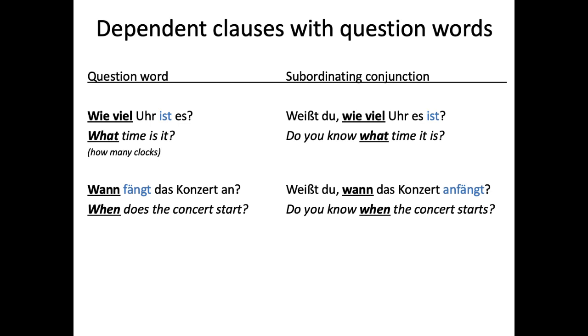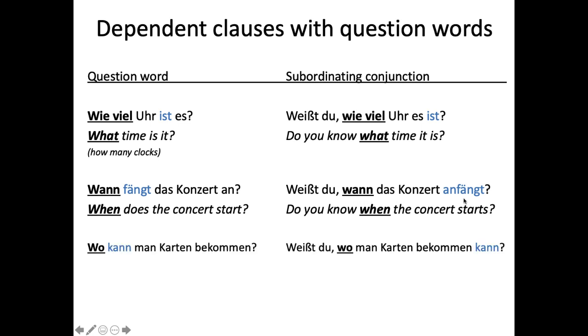So we've kicked our verb to the end. See, fängt is the verb, and we've kicked it to the end, and in doing that, it's actually been reattached to its prefix. So if you have a separable prefix verb within a dependent clause, what's going to happen is that the verb is still conjugated, but it's been reattached to its prefix. Wann das Konzert anfängt.